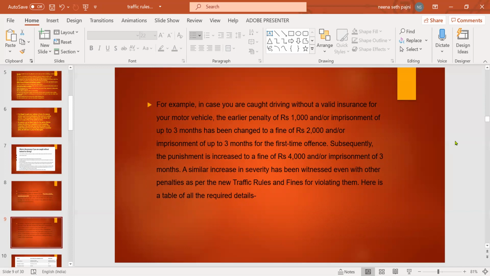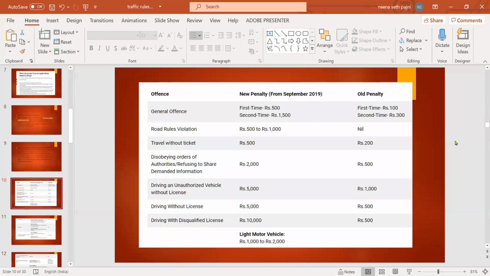A similar increase in severity has been witnessed even with other penalties as per the new traffic rules and fines for violating them. Here is the table listing all the required details. You can see if the offense is general, the old penalty was 100 for the first time, 300 for the second time, while under the new penalty, the first time is 500, the second time is 1500. So we can see disobeying orders of authority, refusing to share demanded information: earlier it was 500, now it is 2000.